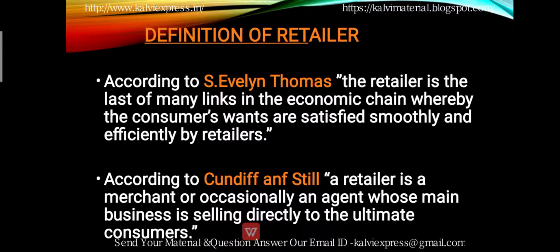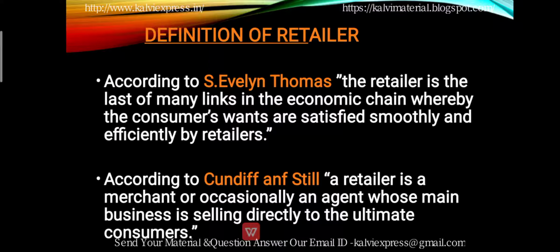Next, let's look at the definitions given by Cundiff and Still and Evelyn Thomas. First, let's look into Evelyn Thomas' definition of the retailer. So, retailer is the last of the many links in the economy chain, whereby the consumer's wants are satisfied smoothly and efficiently by the retailer. Next, we have Cundiff and Still. A retailer is a merchant or occasionally an agent whose main business is selling directly to the ultimate consumer. So, he is a person who has direct contact with the consumer. So, he purchases from the wholesaler and sells it to the consumer.